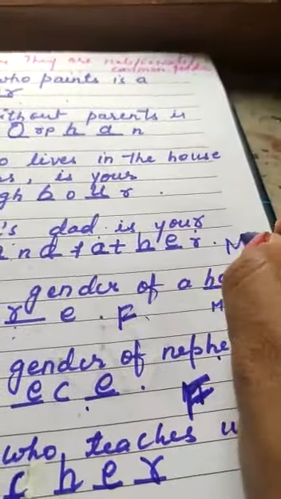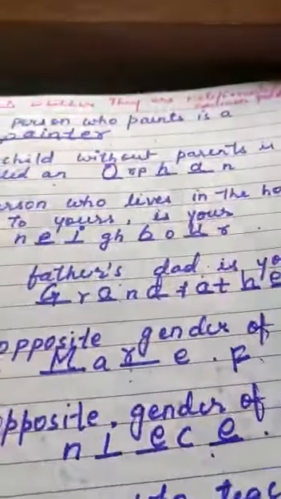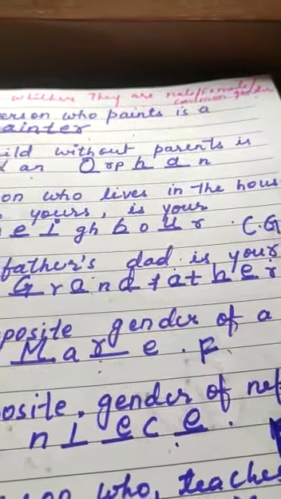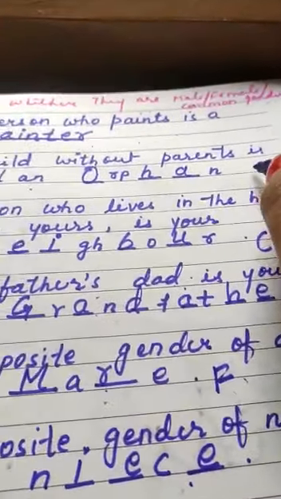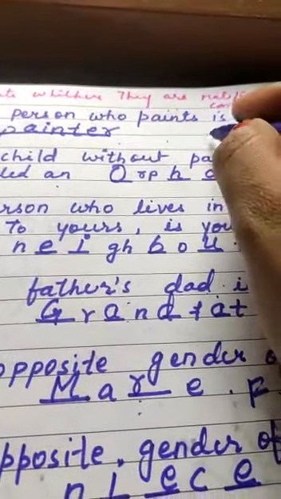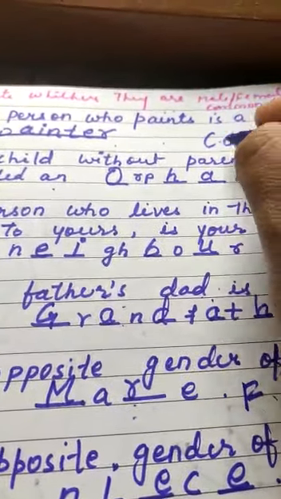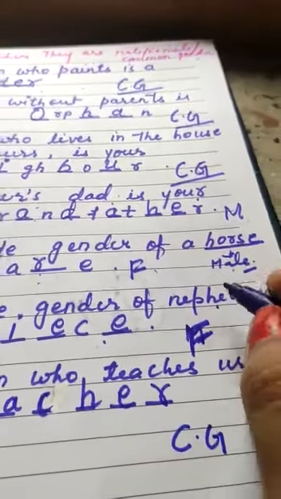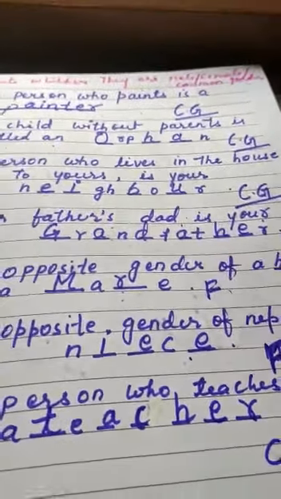Grandfather is masculine, M. Neighbor comes under CG, common gender. Orphan also comes under common gender. Painter comes under common gender. Do you understand the difference between common gender, masculine, and feminine words?